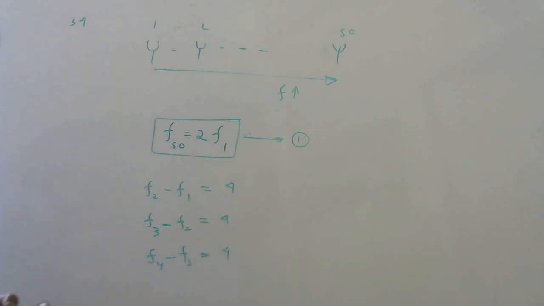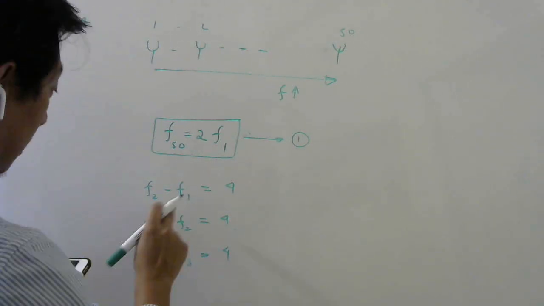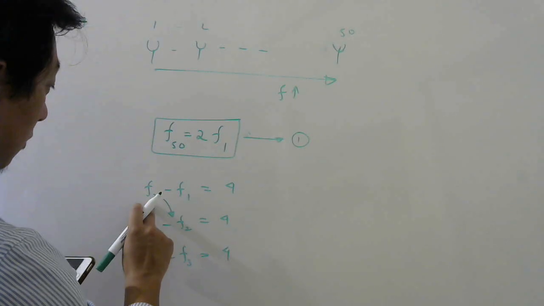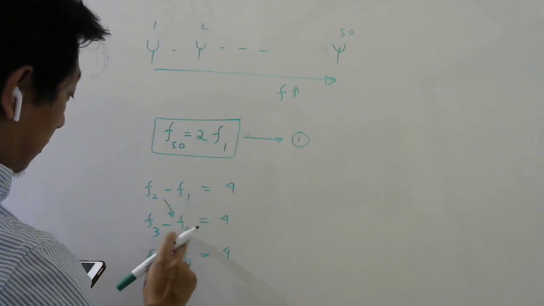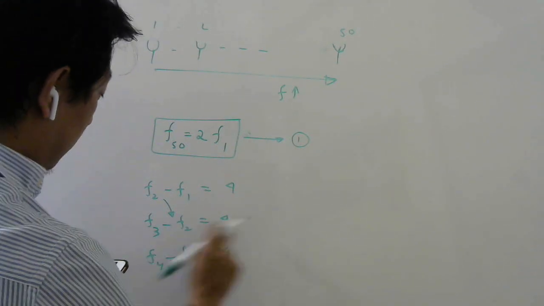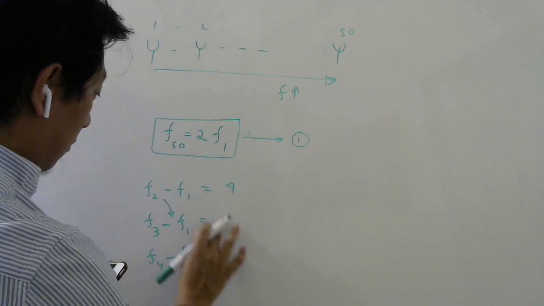It's boring to write up to 50th. So from here, what is F2? F1 plus 4. Substitute here. F1 plus 4, this minus will make it minus 4 and it will come this side. So F3 minus F1 will become 8.